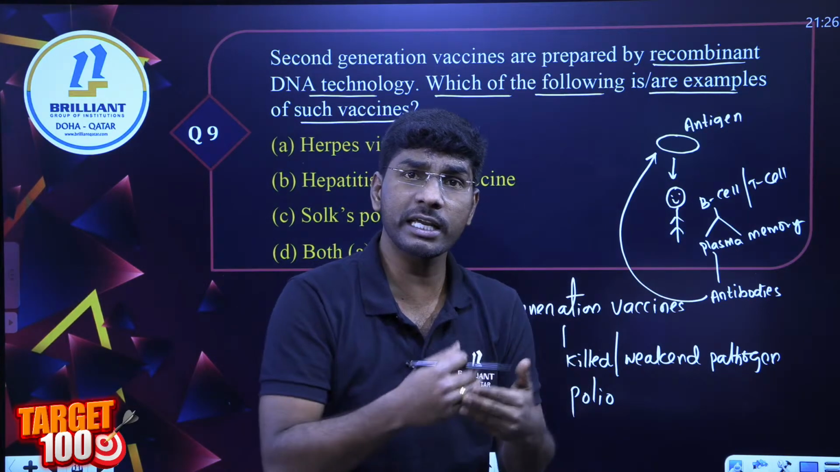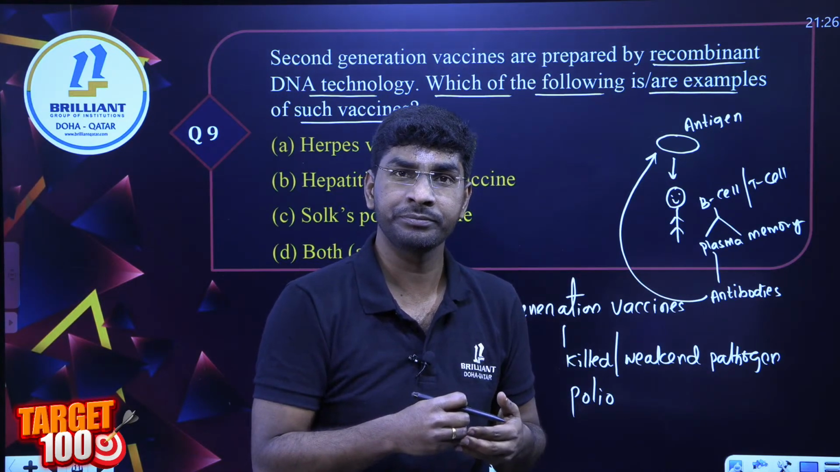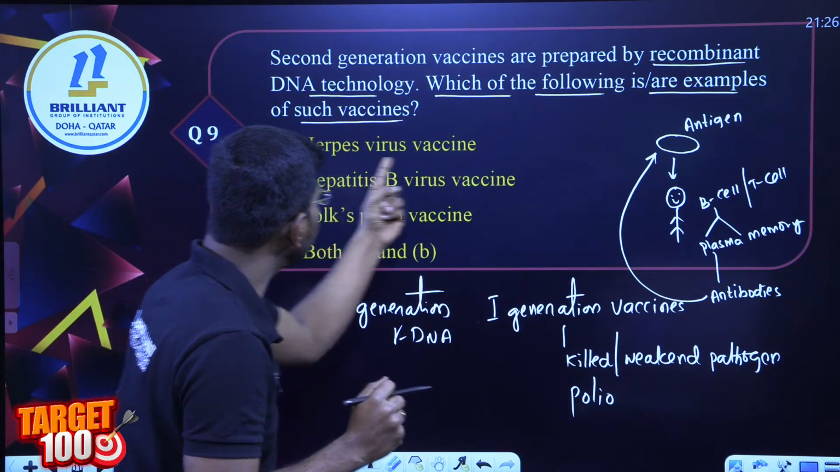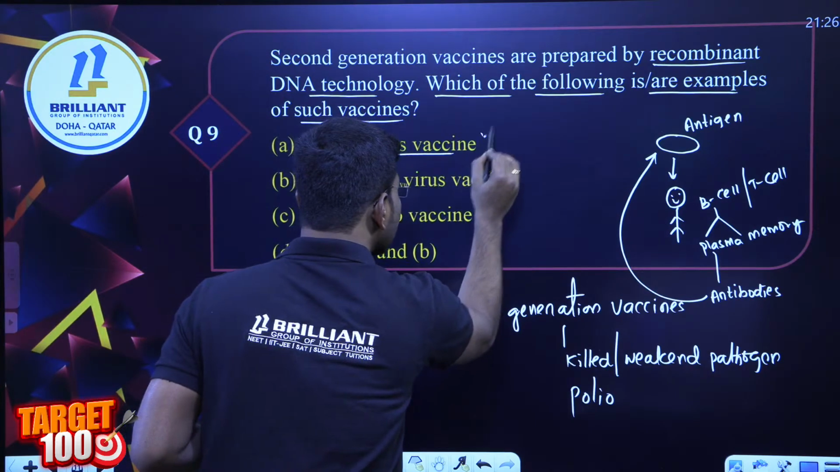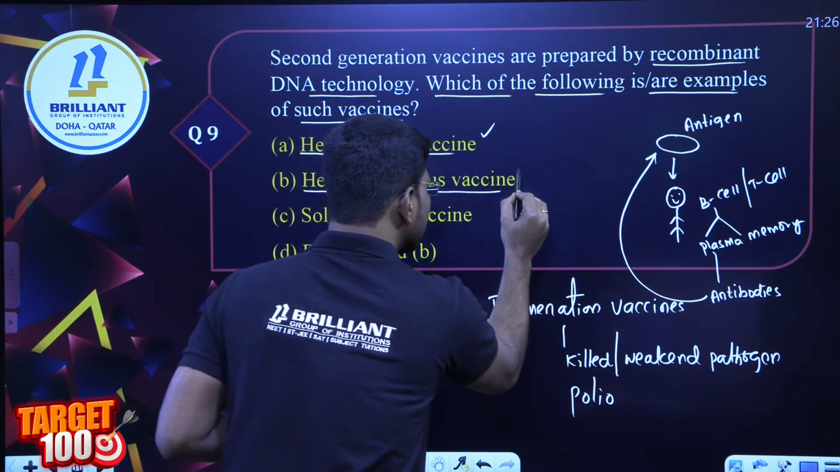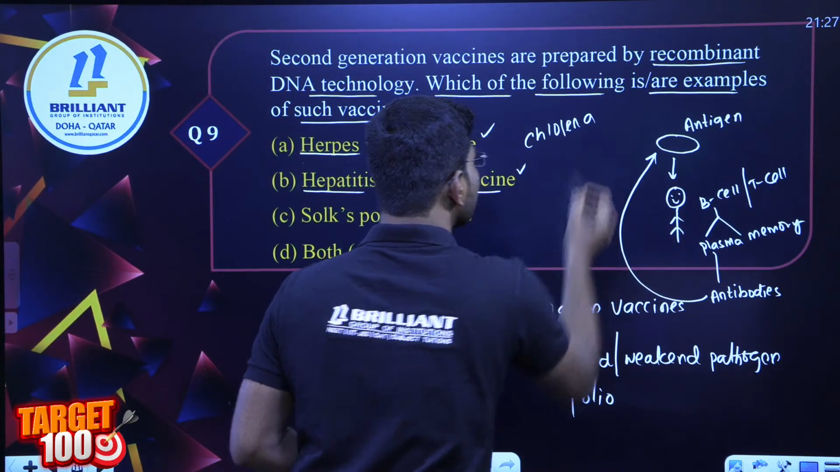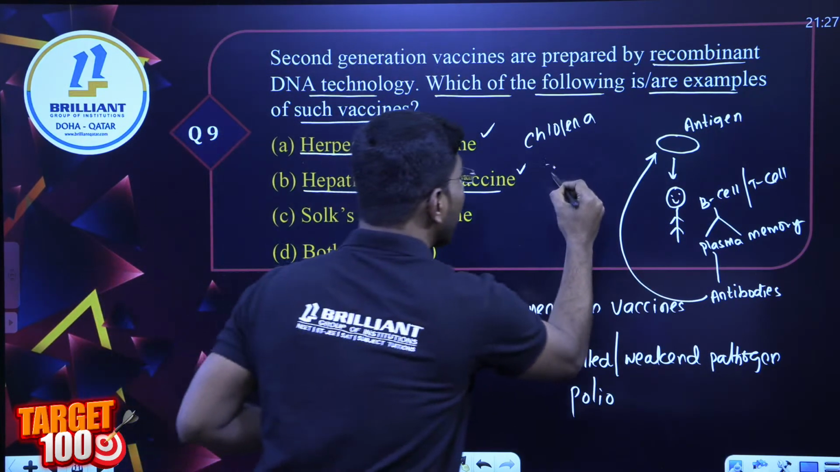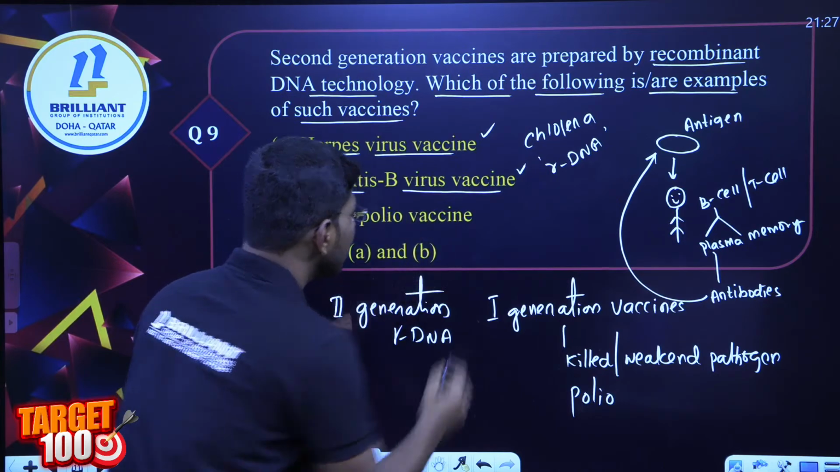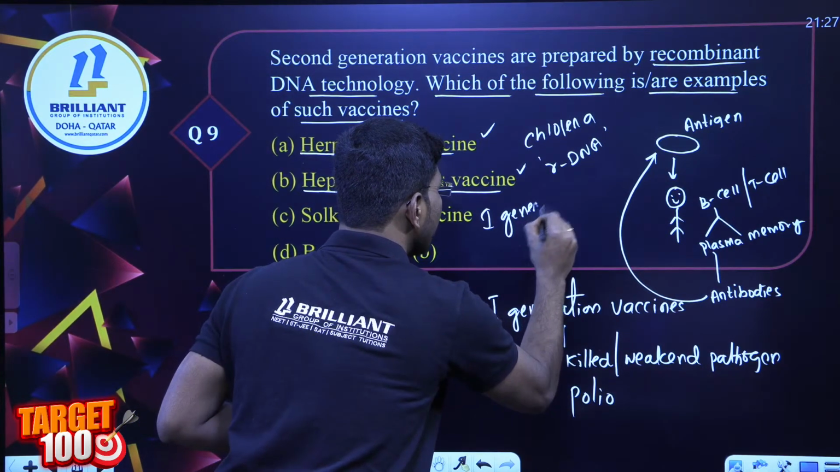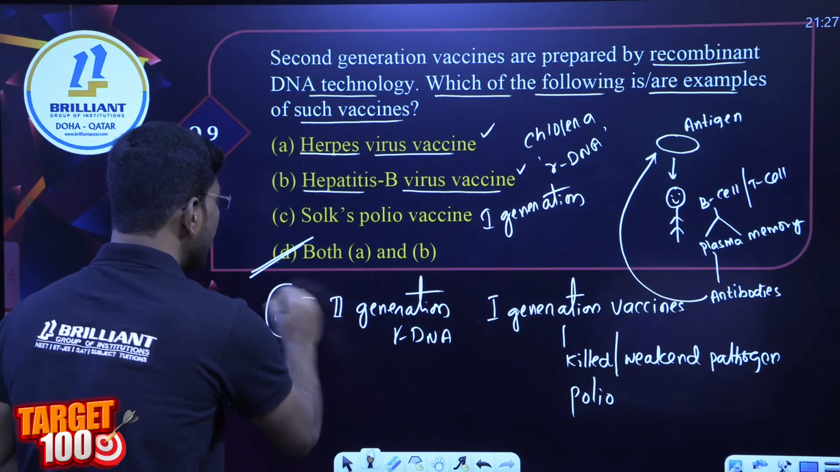Examples we can write. What are the examples? Cholera vaccination, hepatitis B vaccination. Am I clear? And one more is given, herpes vaccination. Now second generation vaccinations are herpes virus vaccine, hepatitis B virus vaccine, and I can also say cholera. Cholera vaccinations are second generation rDNA vaccination. Everyone note this one. Polio vaccination is first generation. Am I clear, all of you? Now, our answer will be A and B.